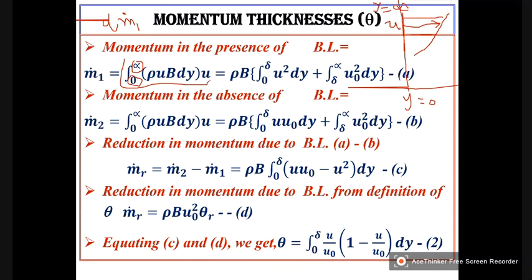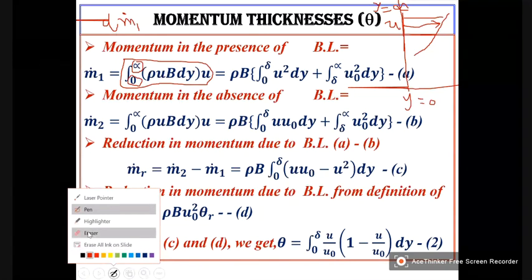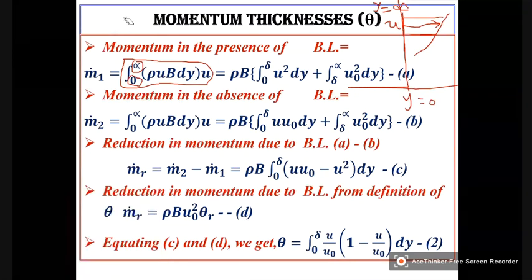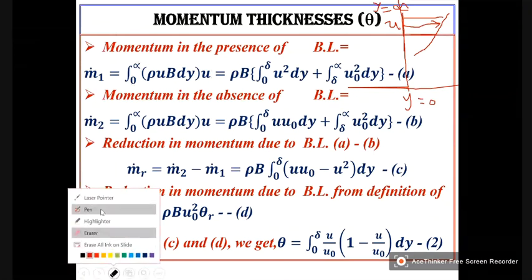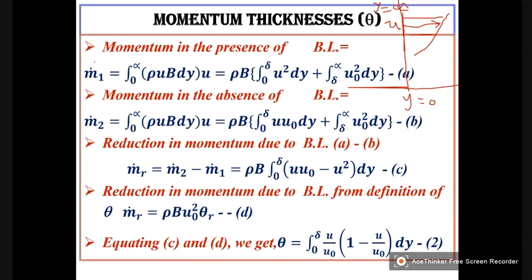Okay, is this clear? Then what I have done, because the total momentum m1 is the integral of dm1 from 0 to infinity, which is this.